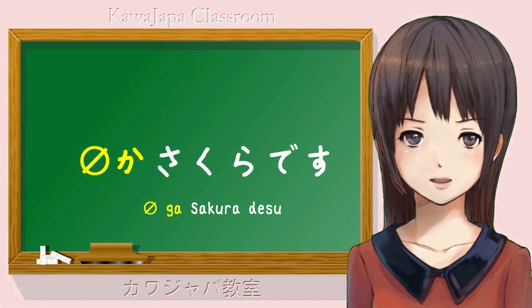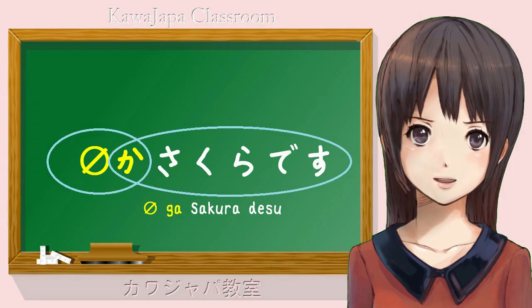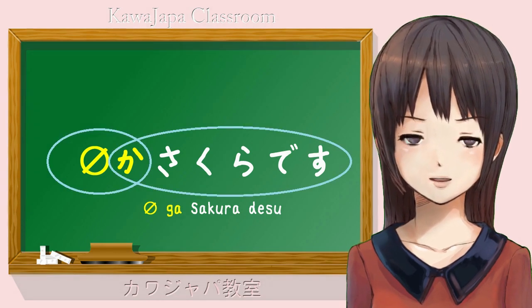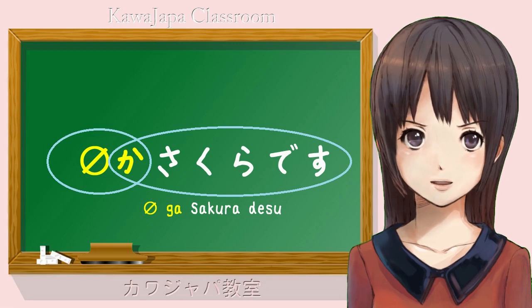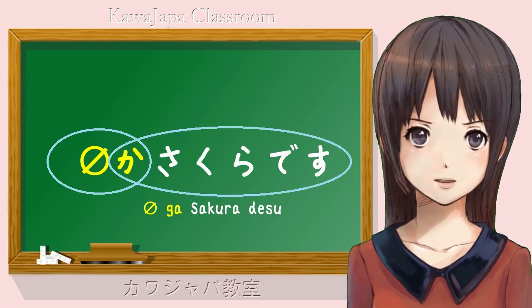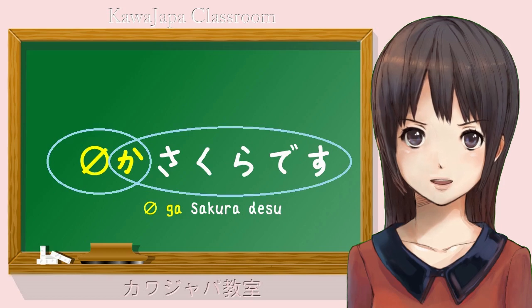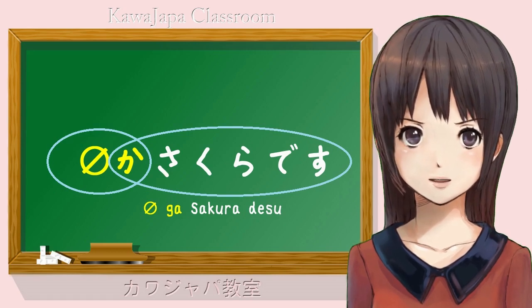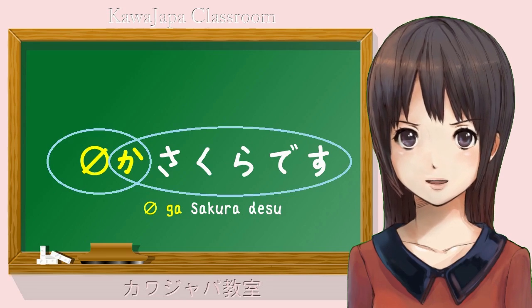It has the doer, which is zero. It has the ga, which binds the sentence together. And it has the thing done, which is being Sakura, Sakura desu. This statement is perfect. It's complete in itself, and we don't actually need anything else.